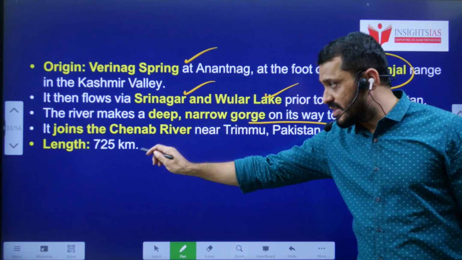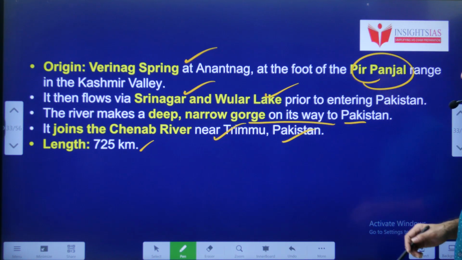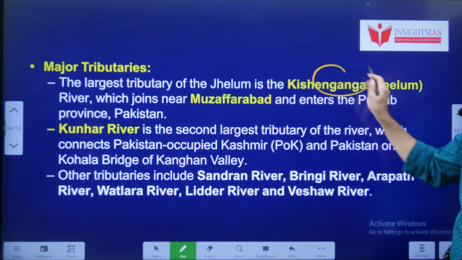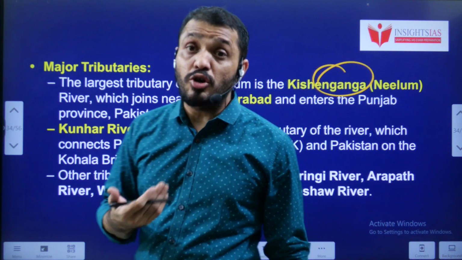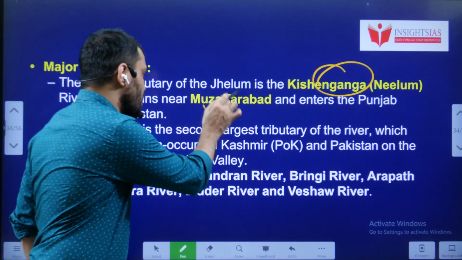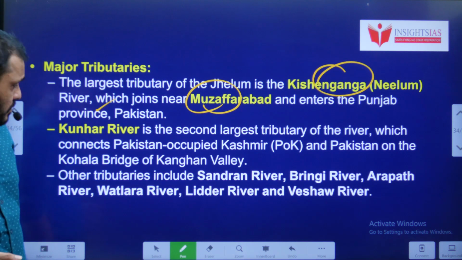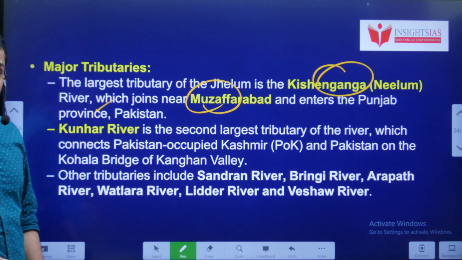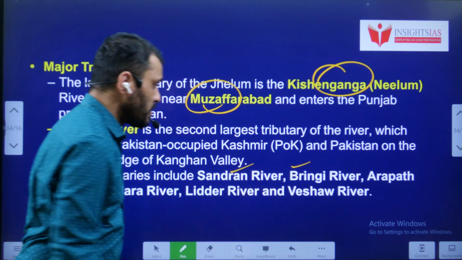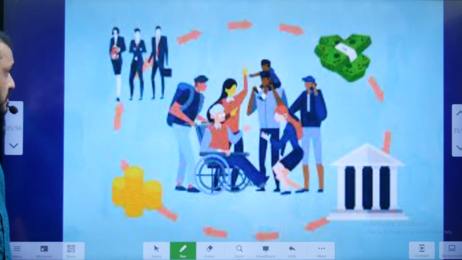In India, it flows around 725 kilometers and it joins with the Chenab River near Trimmu, Pakistan. Major tributaries of Jhelum are Kishan Ganga. You know that this Kishan Ganga hydropower project is a dispute between India and Pakistan. It joins near Muzaffarabad and enters the Punjab province, Pakistan. Next, Kunhar River. It is also the second largest tributary of this river. Other tributaries are Sandran River, Brinji River, Arapat River, Vatlara River, Lidar River and Vishav River.